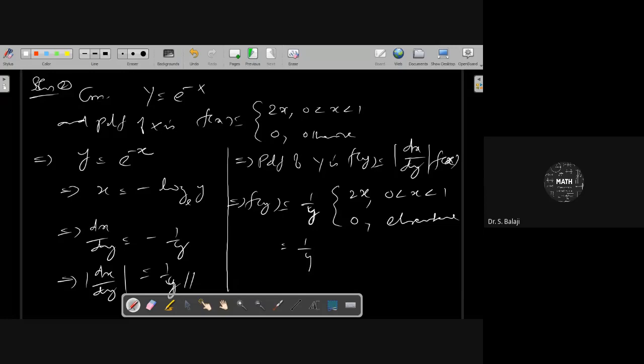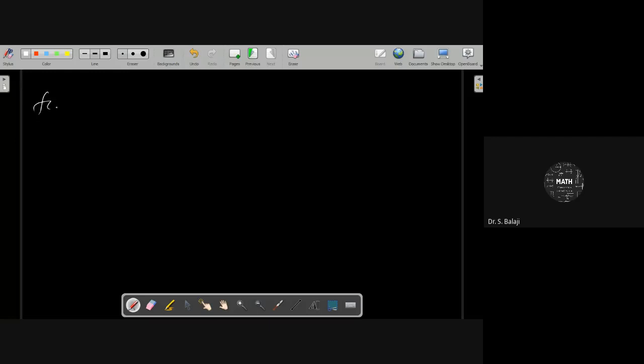But you know that everything you have to write in terms of y only, not x. Here x can be written as minus log y, natural logarithm, and it is also minus log y less than 1, and 0 elsewhere. So we multiply by this minus here. You can get f of y as minus 2 log y by y.